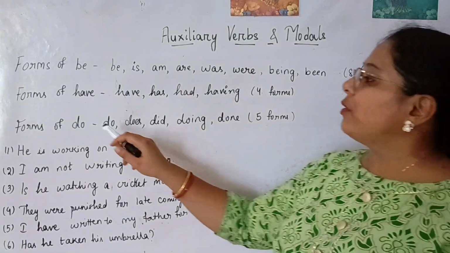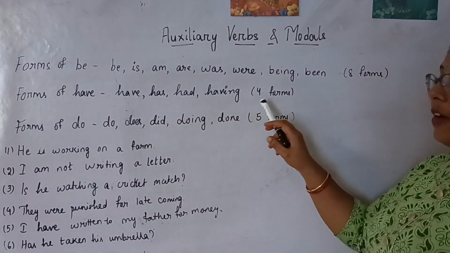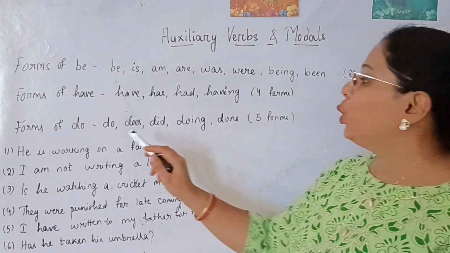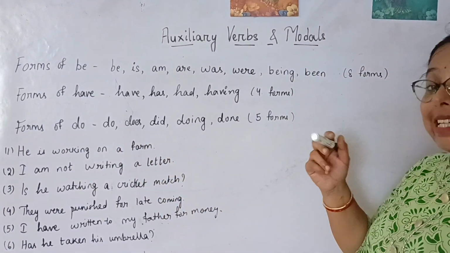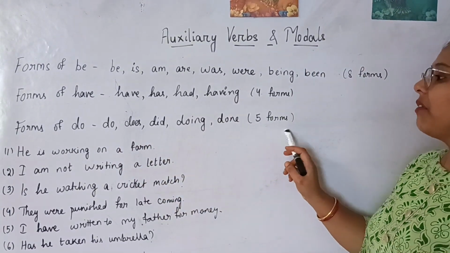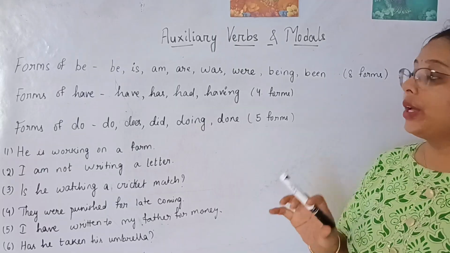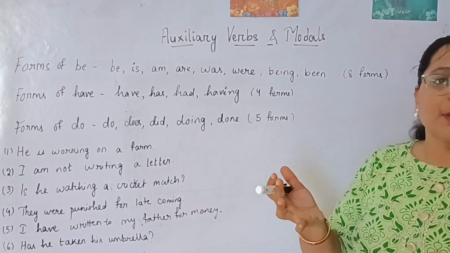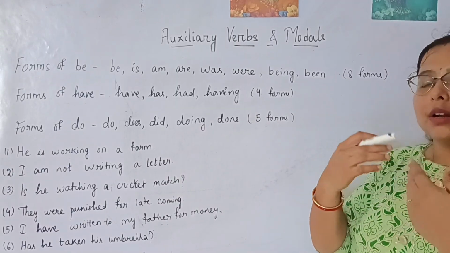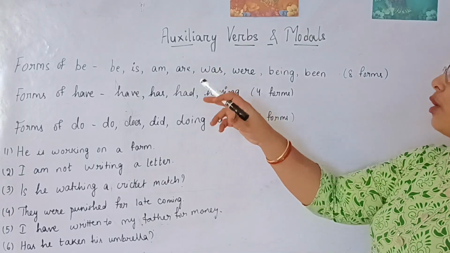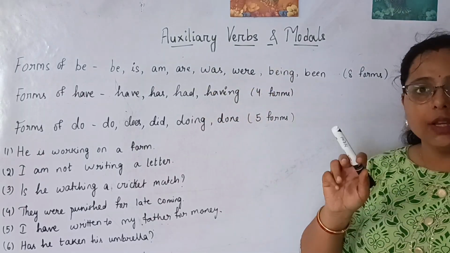Forms of have: have, has, had, having. 4 forms. Do: we have do, does, did, doing, done. So there are 5 forms of the do verb. So these are the forms that you need to remember. While writing sentences, all these forms will come in the place of the auxiliary verbs.